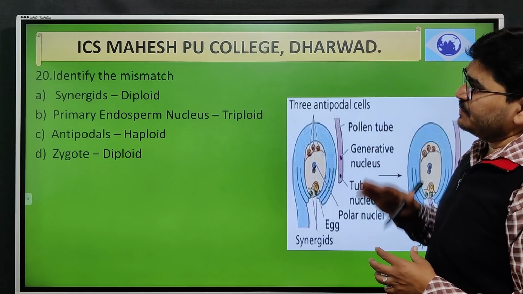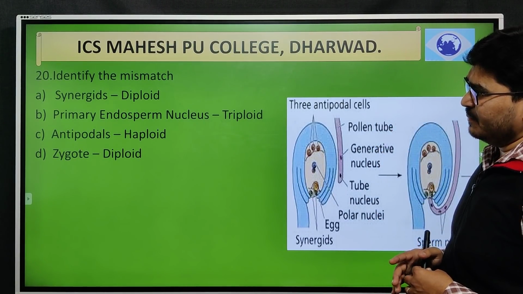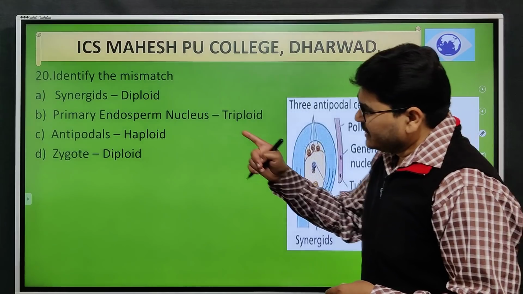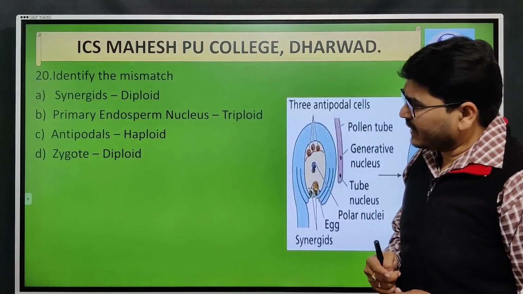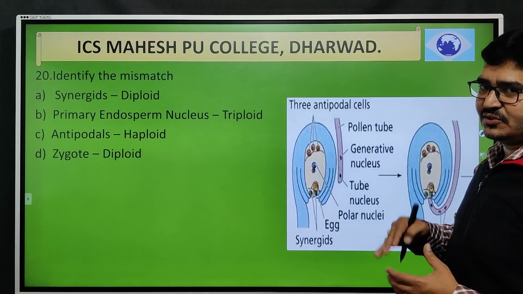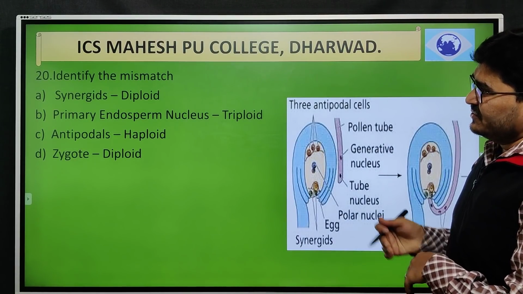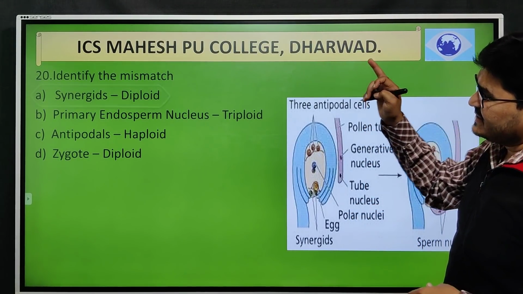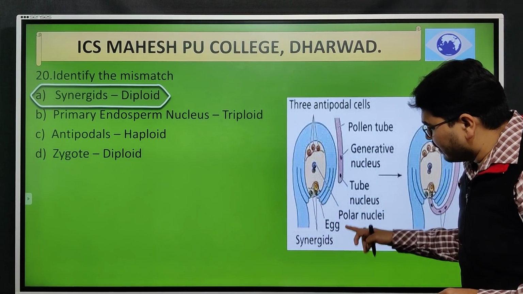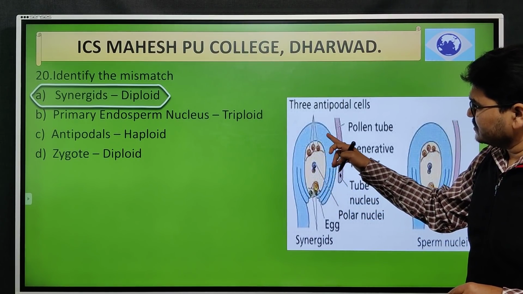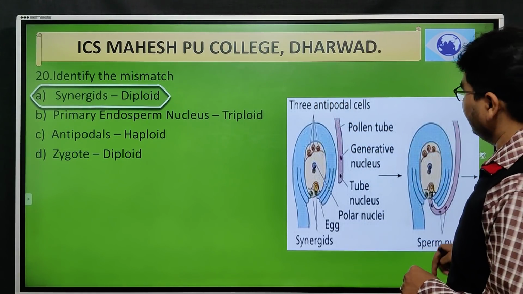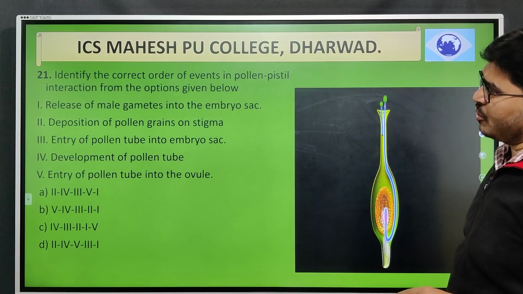Next, identify the mismatch. A, synergid as diploid. B, PN, that is primary endosperm nucleus, which is in triploid condition. C, antipodals are haploid in condition, and D, zygote, which is diploid in condition. Among these we have to find out which is the mismatch or wrong combination. So that is option A. Synergids are not diploids, they are haploids. You can see in this diagram, synergids are structures that are haploid in nature, but here they are given as diploid. So option A is the wrong combination.